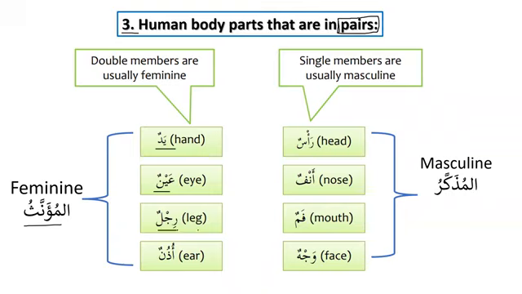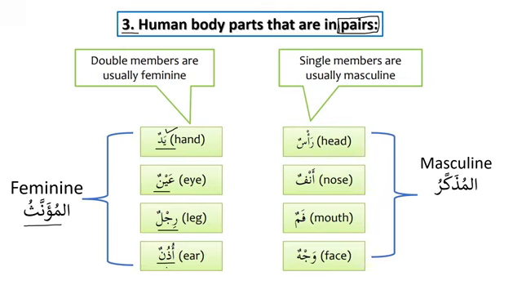Rijlun and rijlani, we have 2 legs, and that's why they are feminine. And udhunun, ear, is also feminine, and 2 will be udhanani. Now please remember, whether we use it as singular or as dual, it will be feminine. For example, yadun means a hand, right? Yadun means a hand, and yadani means two hands. So whether we talk about one hand or two hands, they will be feminine in Arabic. Yadun is feminine, aynun is feminine, rijlun is feminine, udhunun is feminine.